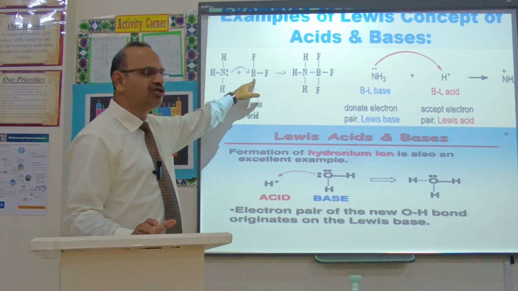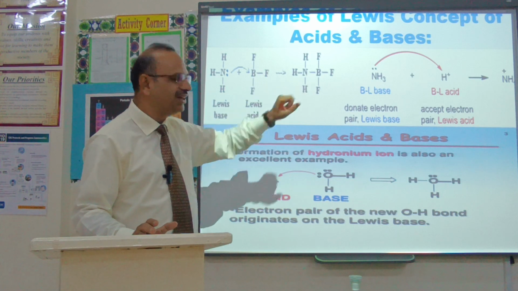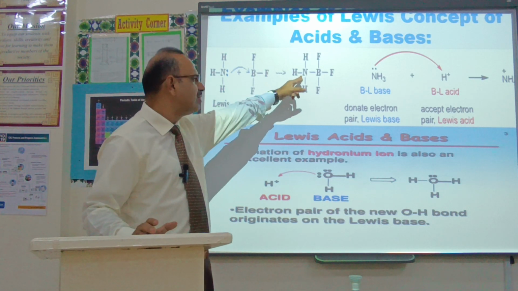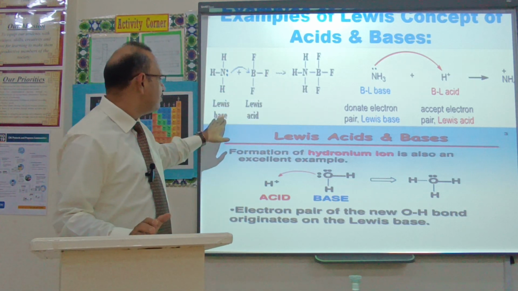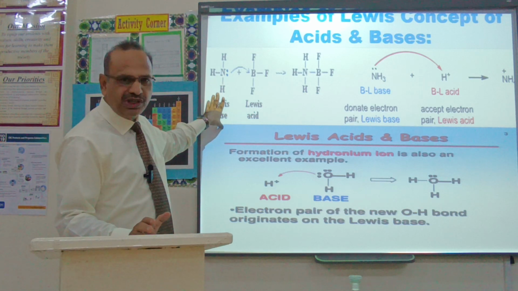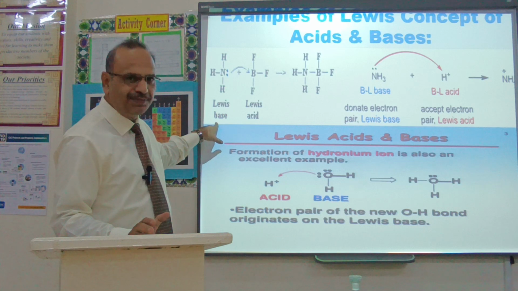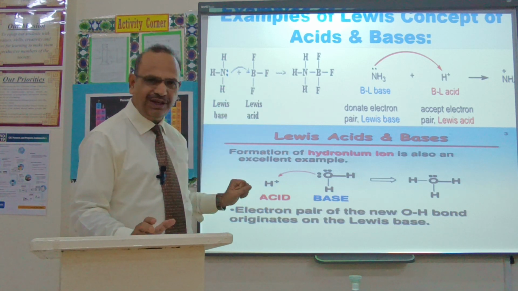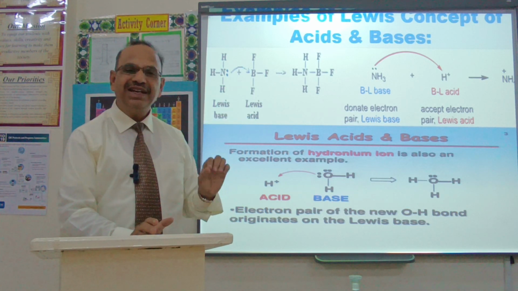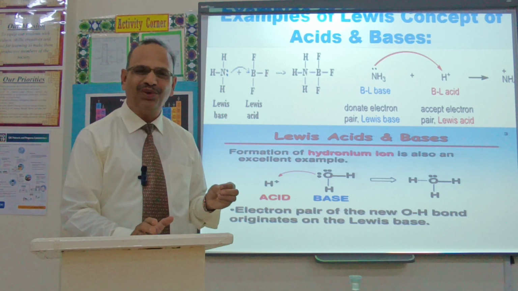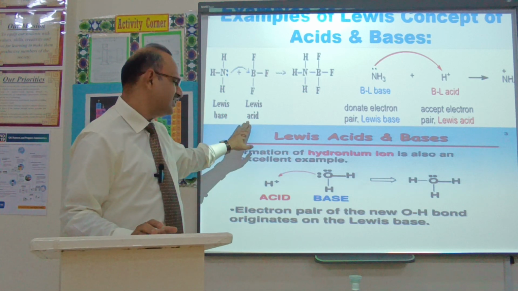It can donate this lone pair to BF3 and combine with it and form a coordinate covalent bond between them. According to this concept, ammonia is donating an electron pair, so ammonia is a Lewis base. And BF3, boron trifluoride, is accepting the pair of electrons, so it is a Lewis acid.